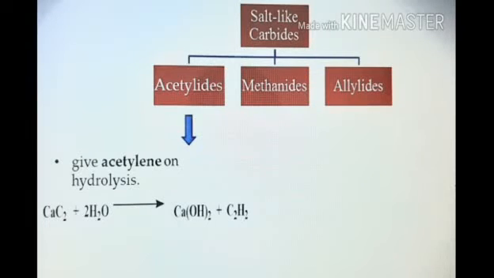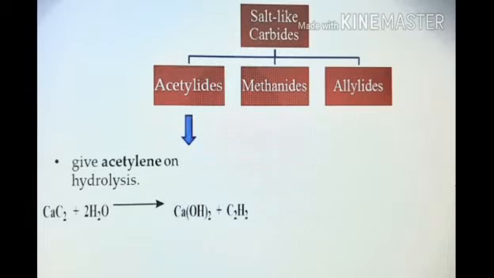The example given here is calcium carbide, which on hydrolysis, that is CaC2 plus 2H2O, gives Ca(OH)2 plus C2H2. Here you see that C2H2, that is acetylene, is formed by the hydrolysis of a carbide, that is calcium carbide. Hence, calcium carbide is included in acetylides.